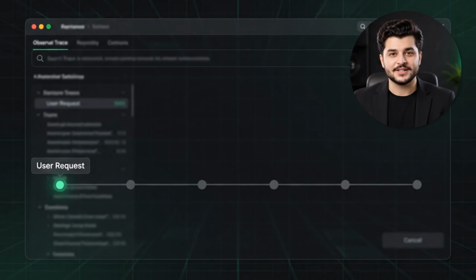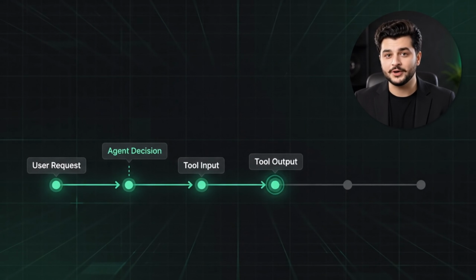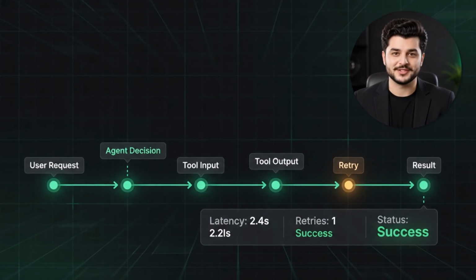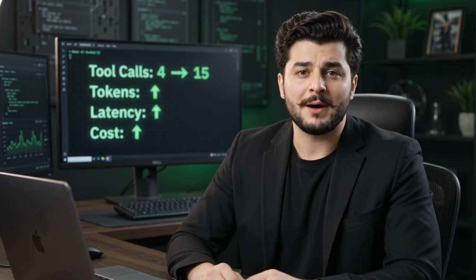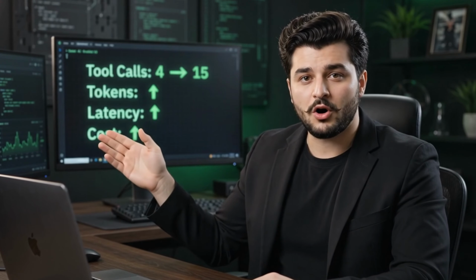Then comes monitoring. If an agent fails and you cannot see what it decided, which tool it called, or what response it received, debugging becomes extremely difficult. A production trace should show the user request, agent decision, tool input, output, errors, retries, latency, and final result on one observable timeline. Reliability is also about cost and speed. An agent that makes unnecessary tool calls or uses too many reasoning steps may technically succeed, but still become too expensive or slow.